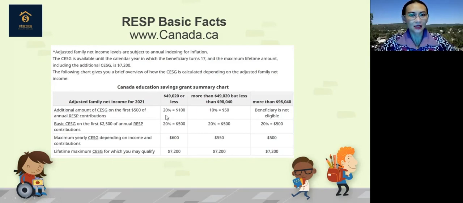So see how they do this. An additional amount of the CESG on the first 500 of the annual RESP contribution will be 20%. So the lower the income, you can receive more grants, okay? However, universal for every child is a 500 maximum grant per year from the federal government based on the 2,500 contribution from the parent.